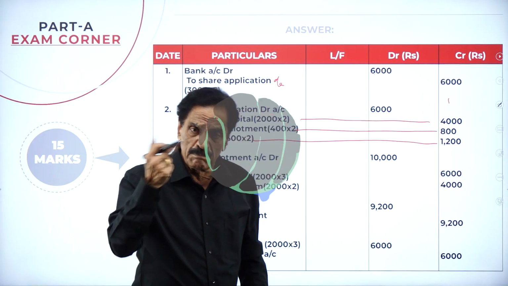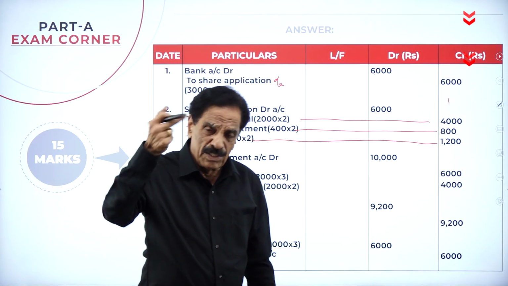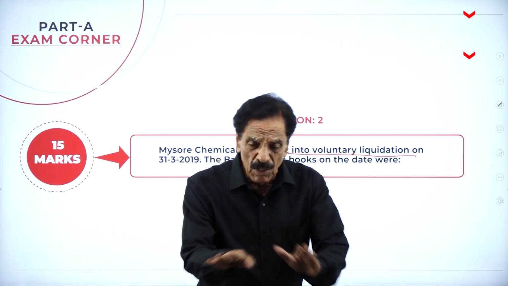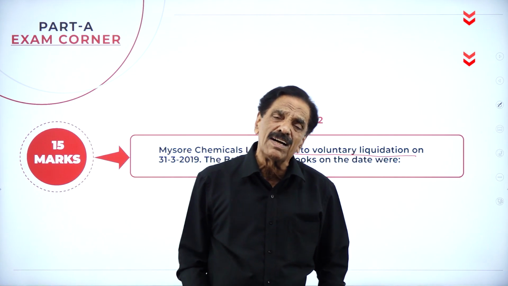What is a common entry? Bank account debit, share application account credit, share capital account. What do you mean by liquidation? Closing down of the company is called liquidation.